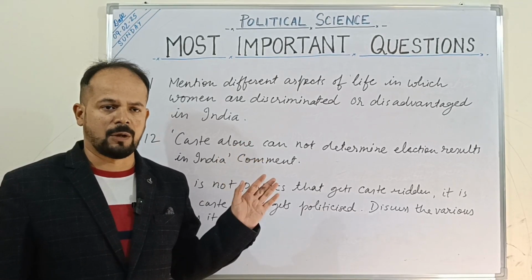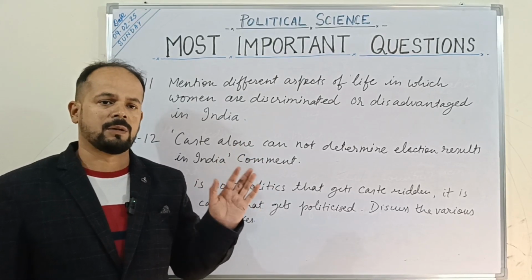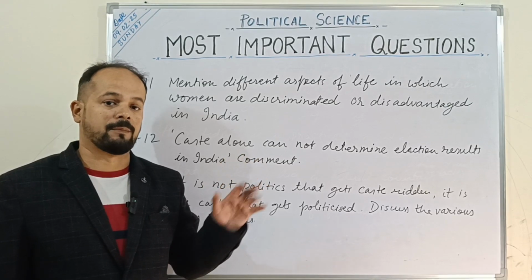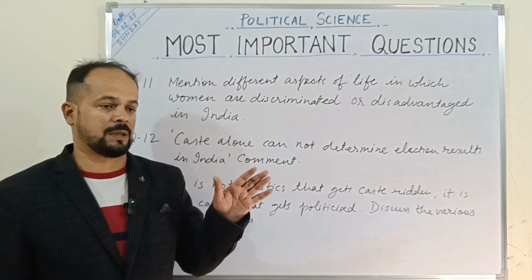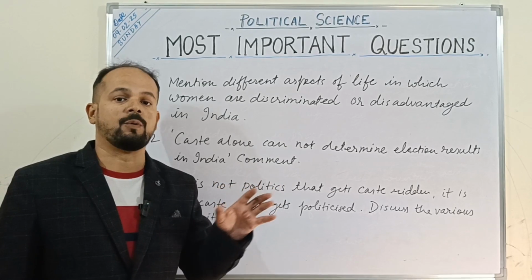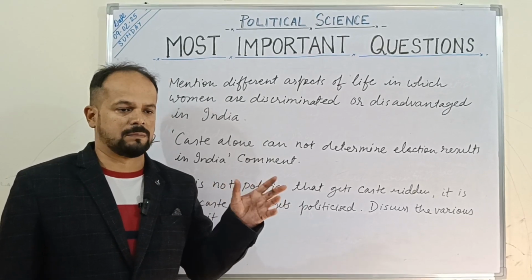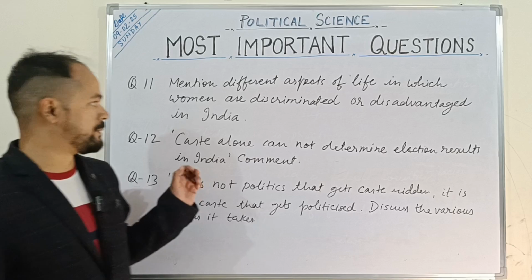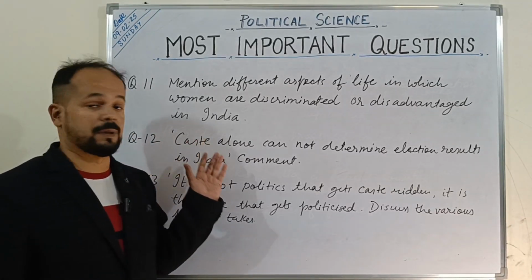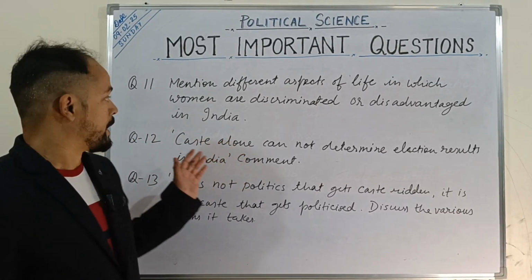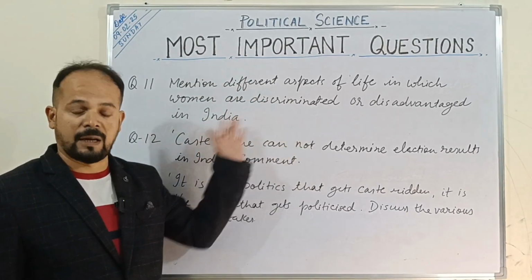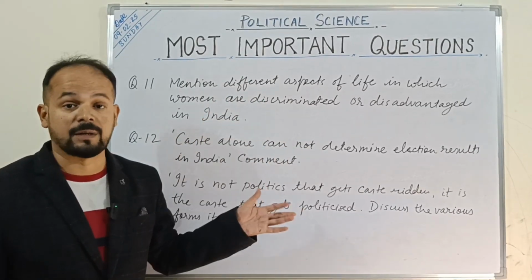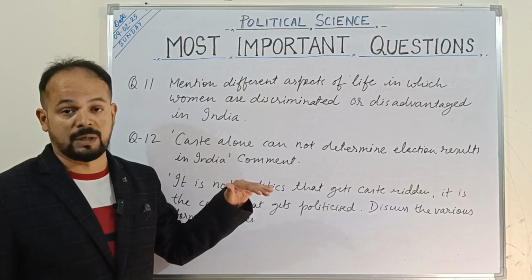Like at the time of birth also, we know how women are killed in their mother's womb even before they are born. This was there because the parents may be wanting a boy child. In many of the cases we've seen that earlier also it used to happen in large numbers. Then we also see that, as far as women's representation is concerned, compared to the Scandinavian countries, the representation is very low in our country.